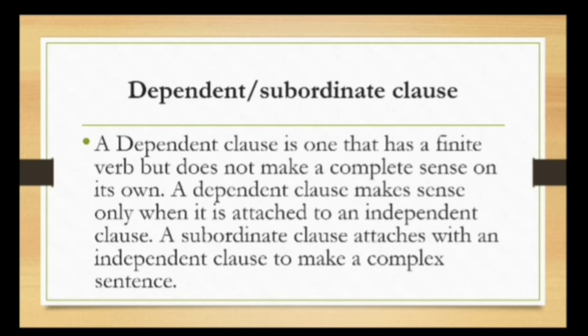Dependent or subordinate clause. A dependent clause is one that has a finite verb but does not make a complete sense on its own. A dependent clause makes sense only when it is attached to an independent clause. A subordinate clause attaches with an independent clause to make a complex sentence. Let's see and learn from examples.